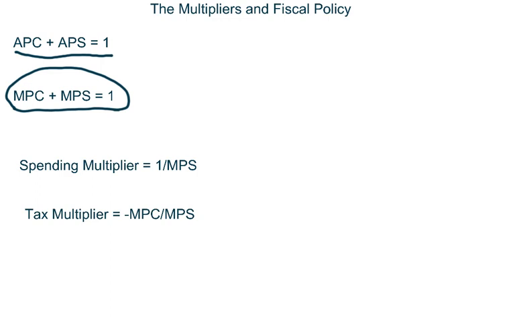All right, so here we have our formula for the spending multiplier, which is 1 over MPS, and the tax multiplier, which is negative MPC over MPS. But remember what I told you guys, we don't really care that it's negative, just assume it's positive. Why? Because we're not going to use that negative number anyway. Right? Again, spending multiplier 1 over MPS. The tax multiplier is negative MPC over MPS.